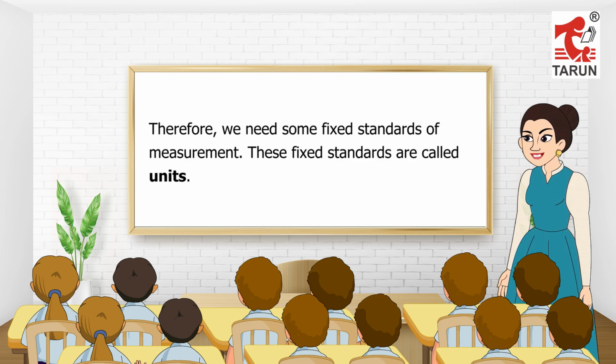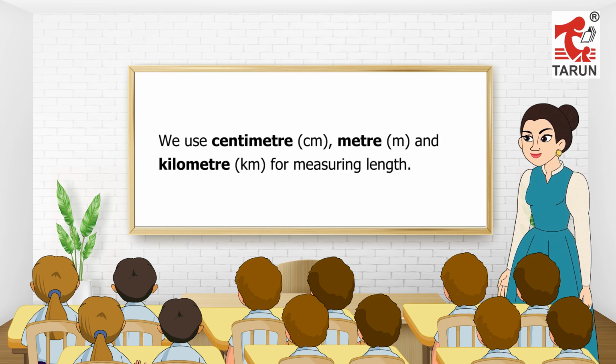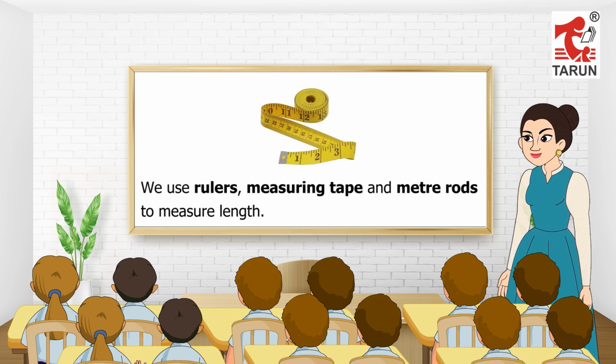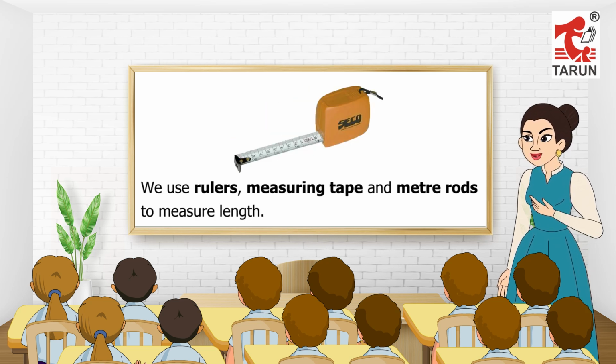Therefore, we need some fixed standards of measurement. These fixed standards are called units. We use centimeter, cm, meter, m, and kilometer for measuring length. We use rulers, measuring tape, and meter rods to measure length.